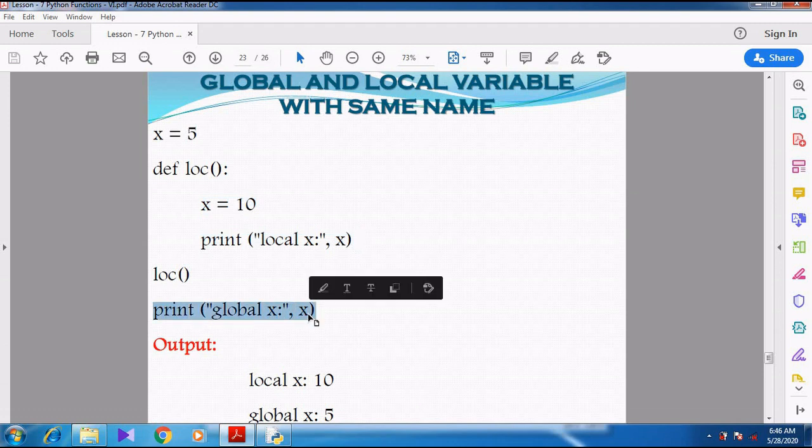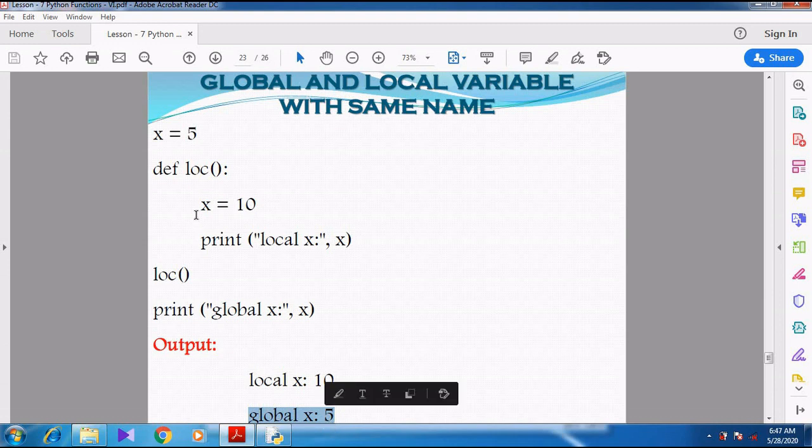What is the printing statement? Print global x colon x. Now we are trying to print another variable called x. So here this particular x stands for x equal to 5, because already I have declared a variable outside the function called x. So when I try to print global x comma x, the value of x which is defined outside the function will be printed. So x equal to 5 will be printed on the screen.